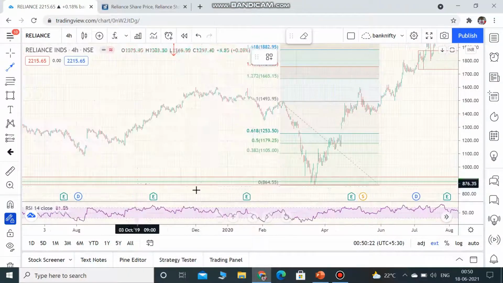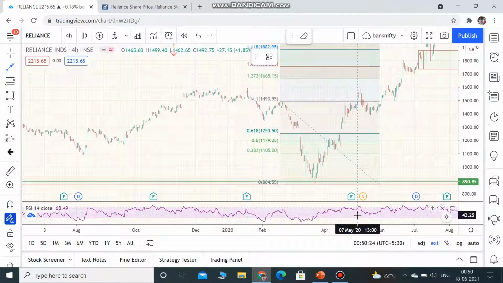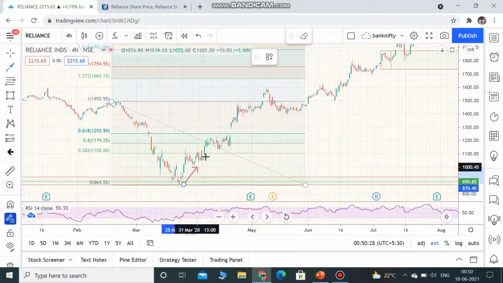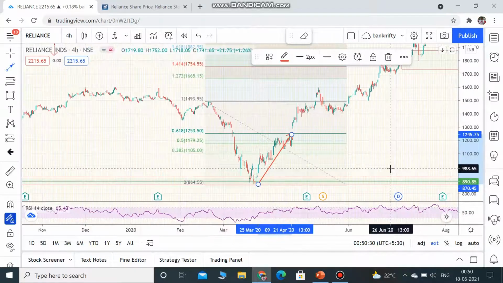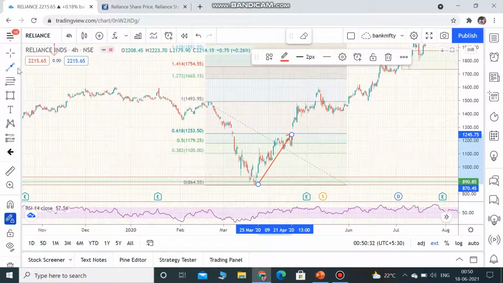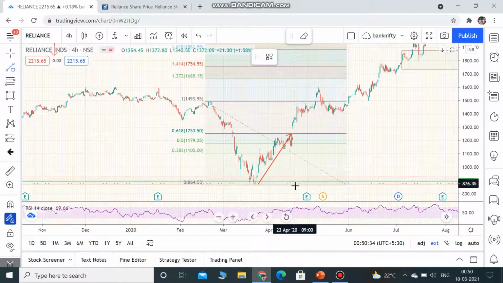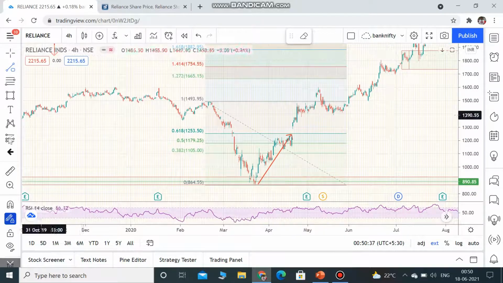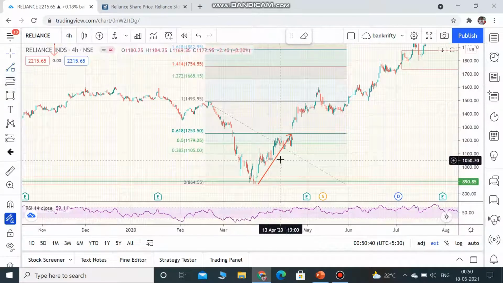Assume you buy. See, I told you that 890 was good support or good buyer zone. You buy here and sell here. So you're profiting in and around 387 rupees.